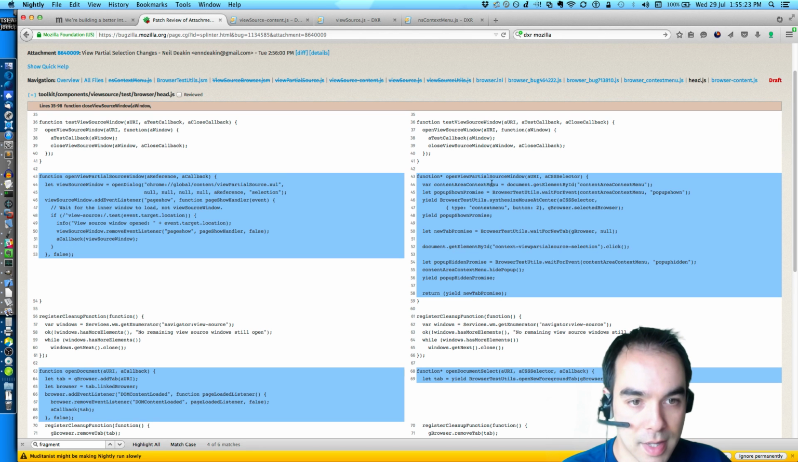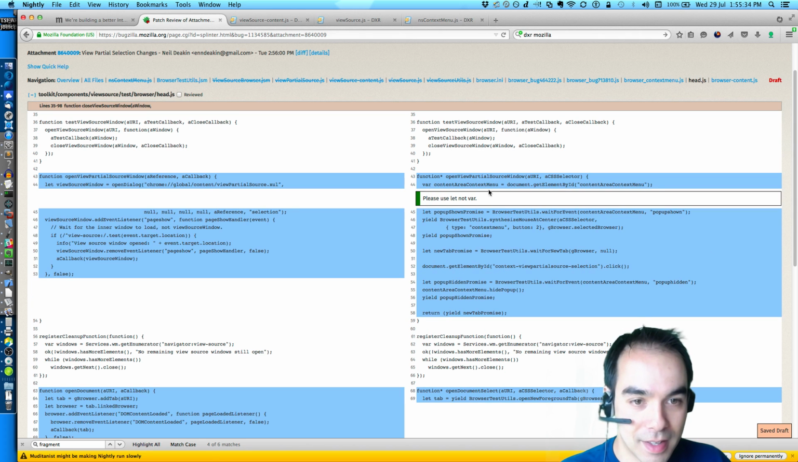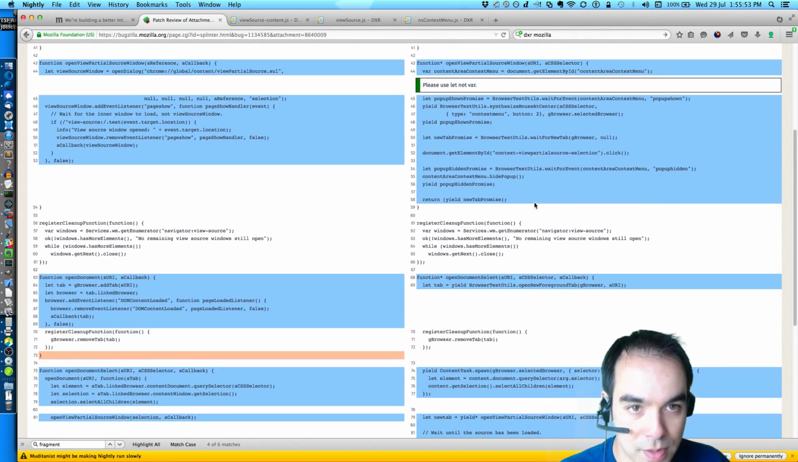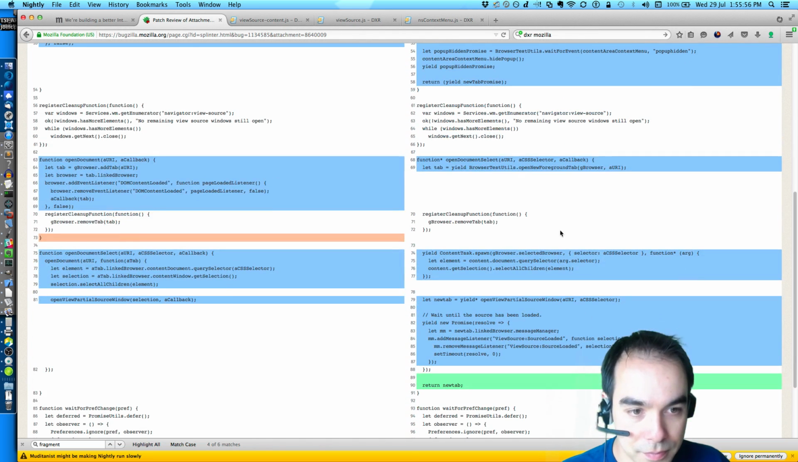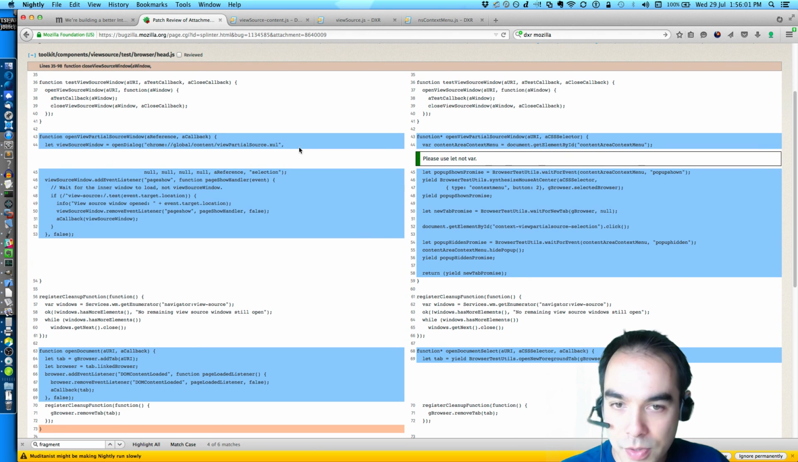So we've got these view source tests. No, don't use var. Please use let, not var. You're killing me, var. Let popup shown promise, BrowserTestUtils wait for event, waits for popup shown. So he's opening up a context menu, then he synthesizes a mouse event on the CSS selector. Oh, so this is a utility function, open view partial source window. So who calls this utility function?